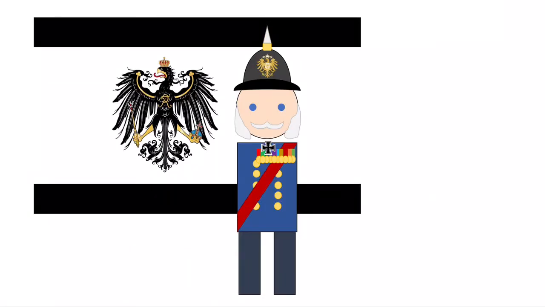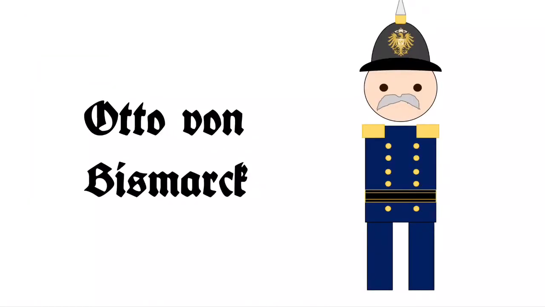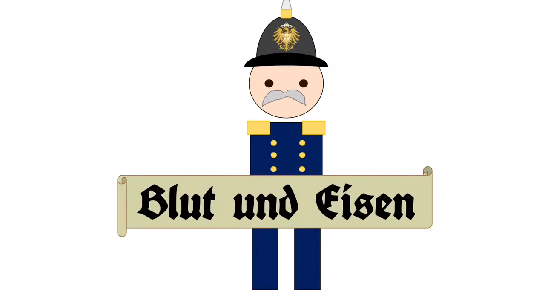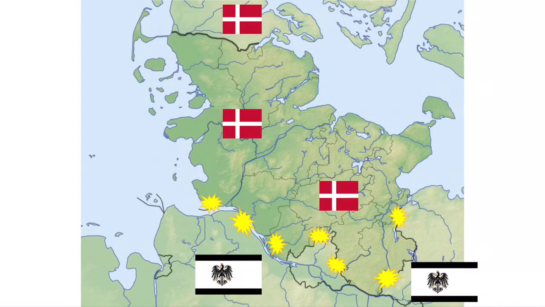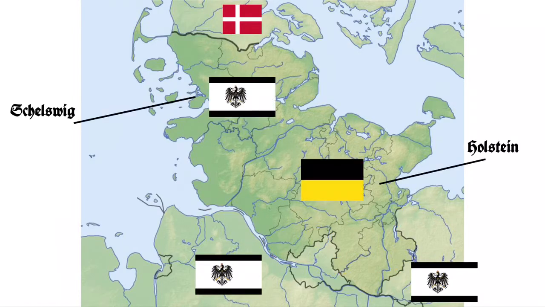In 1861, King Wilhelm I became King of Prussia. The following year, he made an appointment that would dramatically change all of history. He put Otto von Bismarck in as the Prime Minister of Prussia. Bismarck ruled through a policy of blood and iron. He declared war on Denmark in 1864, soon claiming Schleswig for Prussia, and gave Holstein to his ally, Austria.